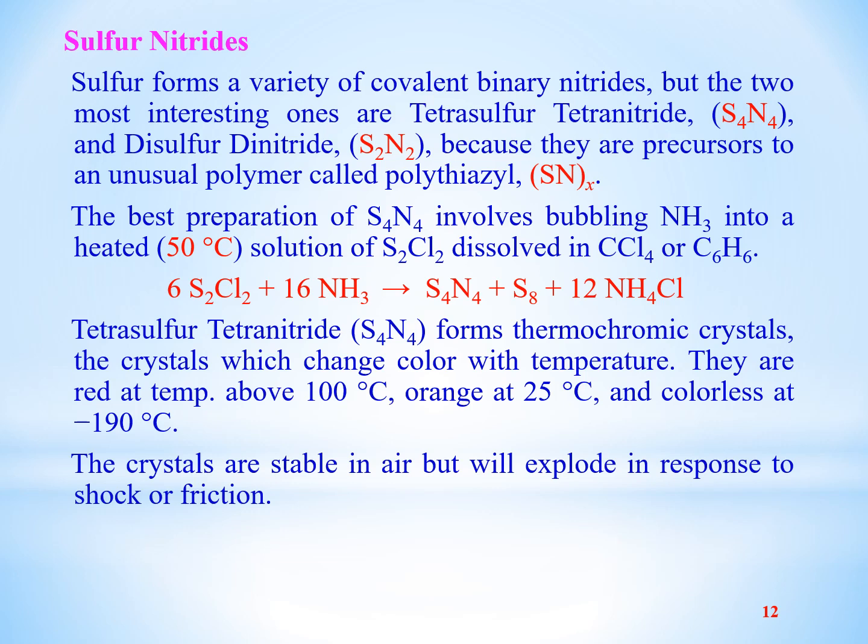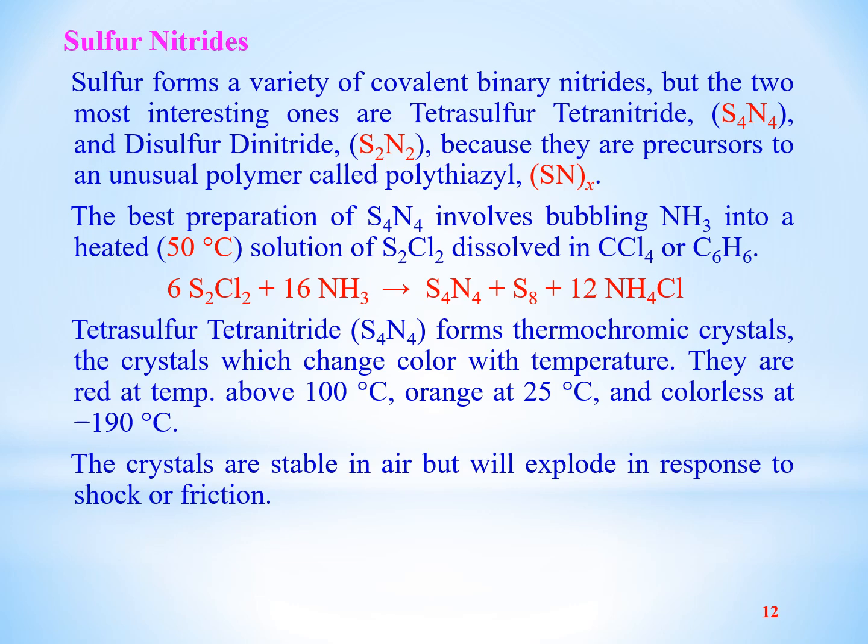Tetrasulfur tetranitride S4N4 forms thermochromic crystals, that is, crystals which change color with temperature. Thermochromic crystals are basically those crystals which change their color with the change in temperature.